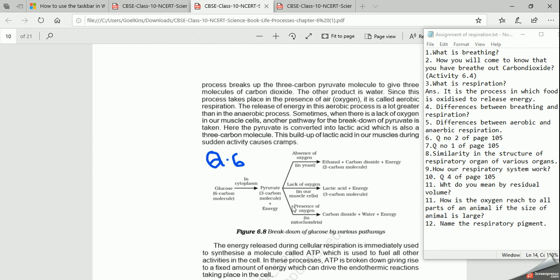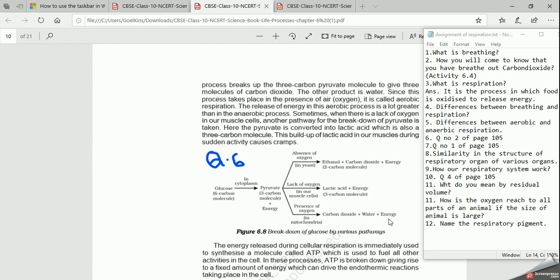Now coming to the last step of this breaking down of glucose, that is in the presence of oxygen, and this process takes place in mitochondria. You all know that mitochondria is the powerhouse of the cell, which you have already studied. The energy is released in the form of ATP, right? Now in this mitochondria, this pyruvate is broken down completely into carbon dioxide, water, and a large amount of energy, which will be used for various purposes, right? So the energy is released in the form of ATP.